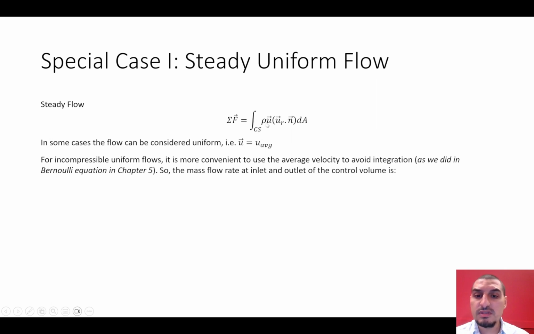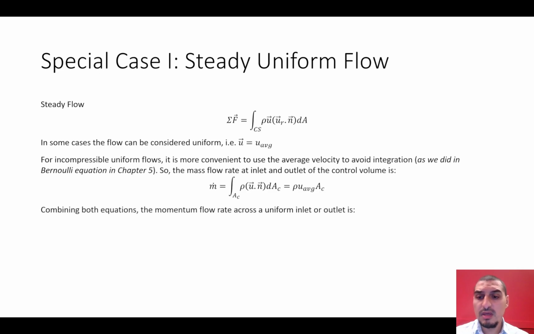And if it's an incompressible fluid or flow, as we said before, we can consider that the density is constant, and we can recall what we covered in chapter 5 when we were discussing the continuity equation. We said that it's more convenient to express the continuity equation as rho u average times A, the area, instead of having this integral form, because it's easier to deal with. If you compare these two, you'd see that this equation is very similar to this.